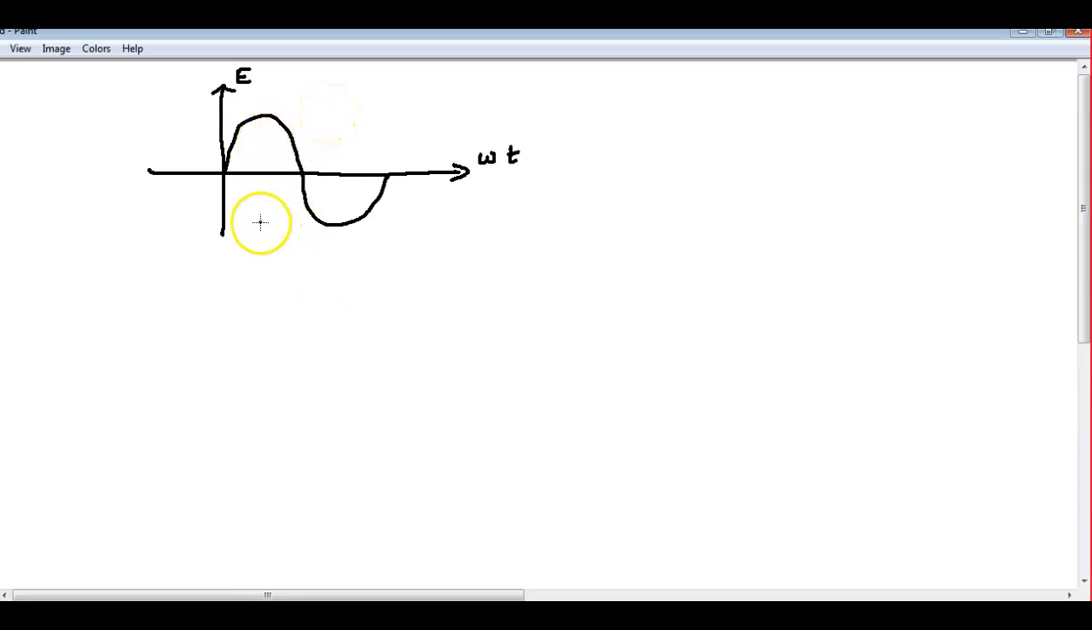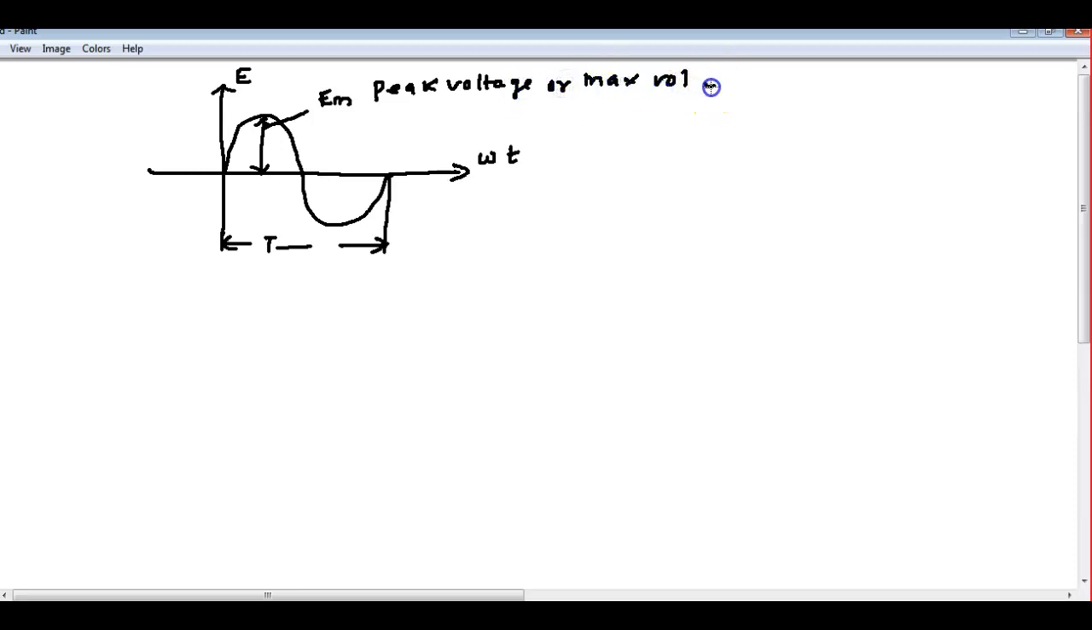Okay, so what I have taught so far: the time taken to complete one cycle is called the time period, from here to here. This value is called the maximum current, the peak current, represented as Im. I have taken voltage here, so I have to write it Vm, yeah, Em. Em is the peak voltage, the maximum voltage, also called the amplitude.